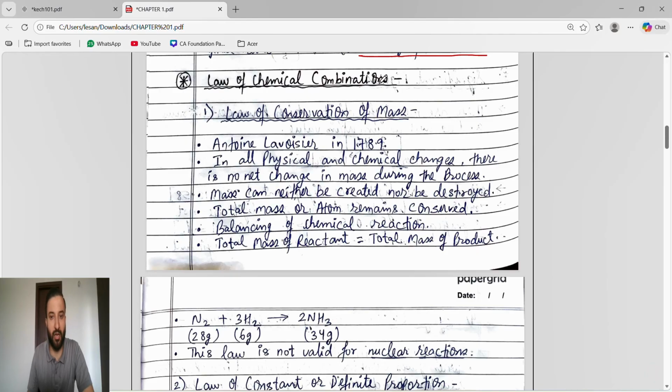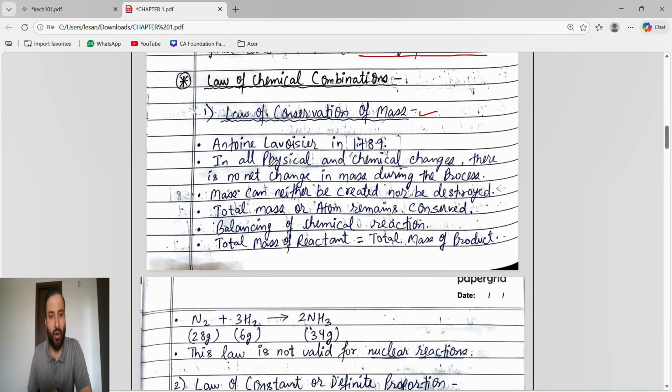Next is the law of chemical combination. First is the law of conservation of mass. Very simple, guys. Who gave this law? Antoine Lavoisier gave this law in 1789. What does this law say? We know the law of conservation of mass. Guys, from childhood we are studying the law of conservation of mass and the law of conservation of energy.